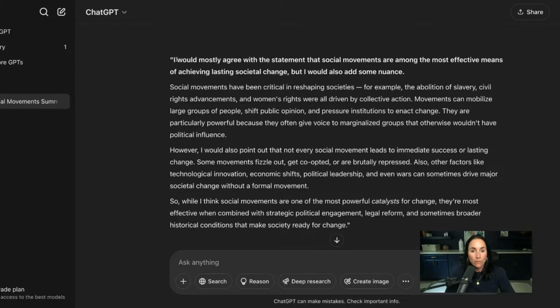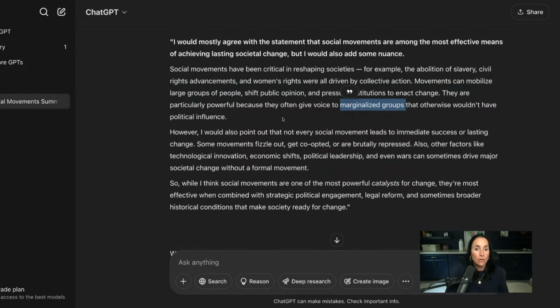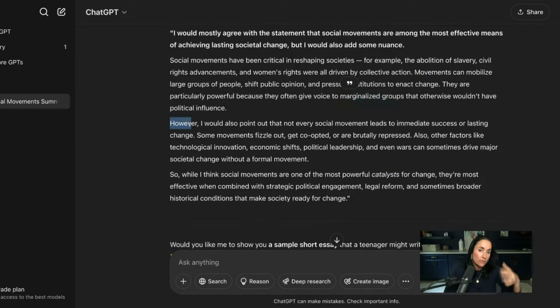And it says here, I would mostly agree with the statement that social movements are among the most effective. And then it goes in, they were critical in reshaping society. For example, the abolition of slavery, civil rights. These were all started with powerful social movements that were kind of galvanized by marginal groups. Okay, great. And then it's going to give you the other side of the coin.